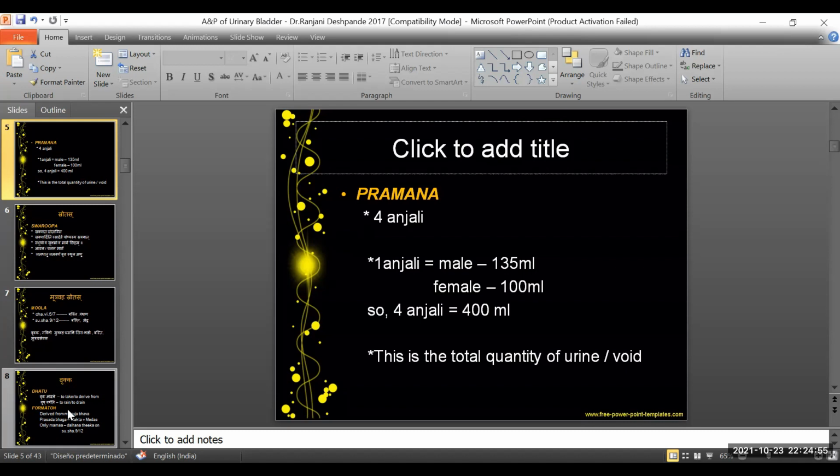In Ayurveda, whatever the measurable quantity or the dravarupi dhatu in the body, they are measured with respect to the Anjali Pramana. So there are various mana or measurable entities, techniques that were followed in the olden days, and among them one was the Anjali Pramana.